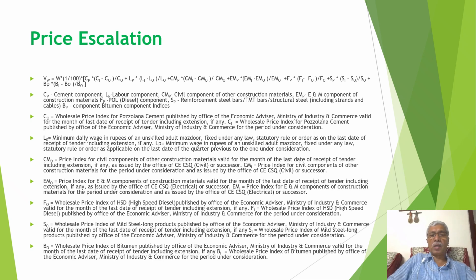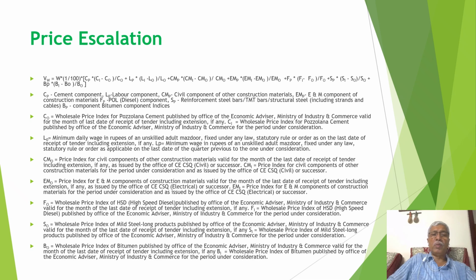Similarly, for labor, the component is added, and then for other materials, the component is added. Similarly, we can add electrical materials, fuel, steel, and basically bitumen, whatever major materials are required, we can include here.